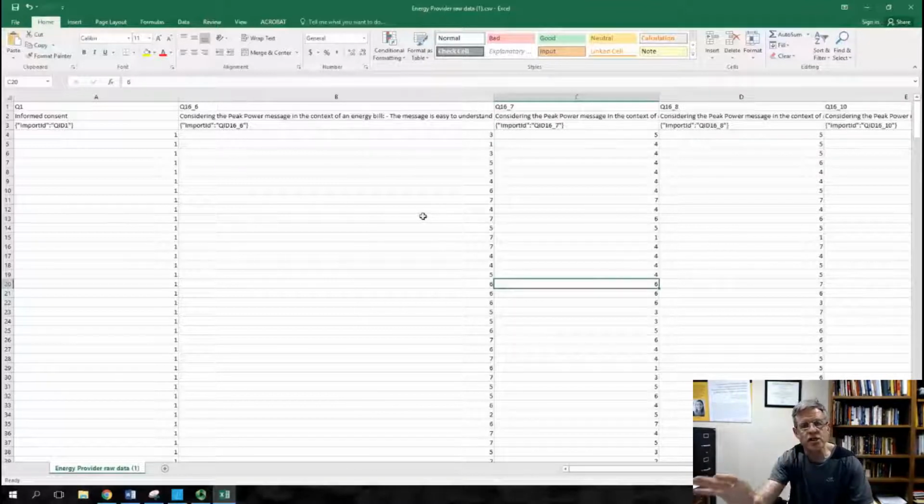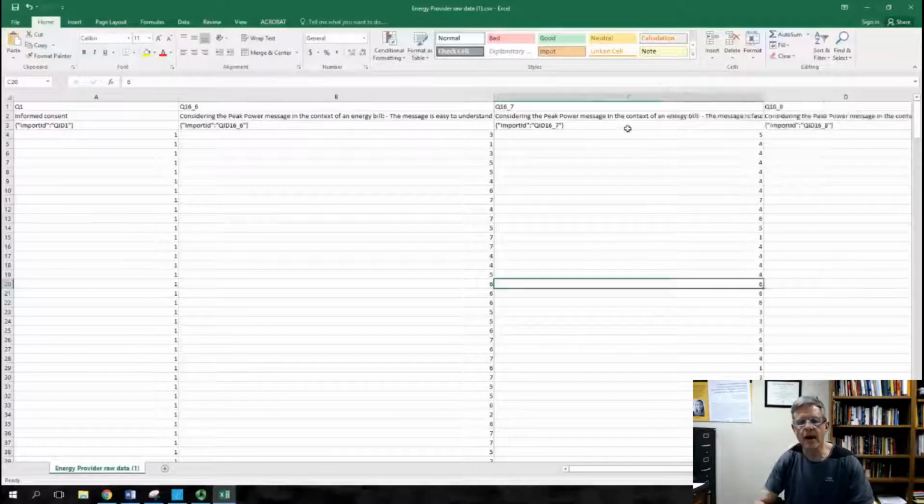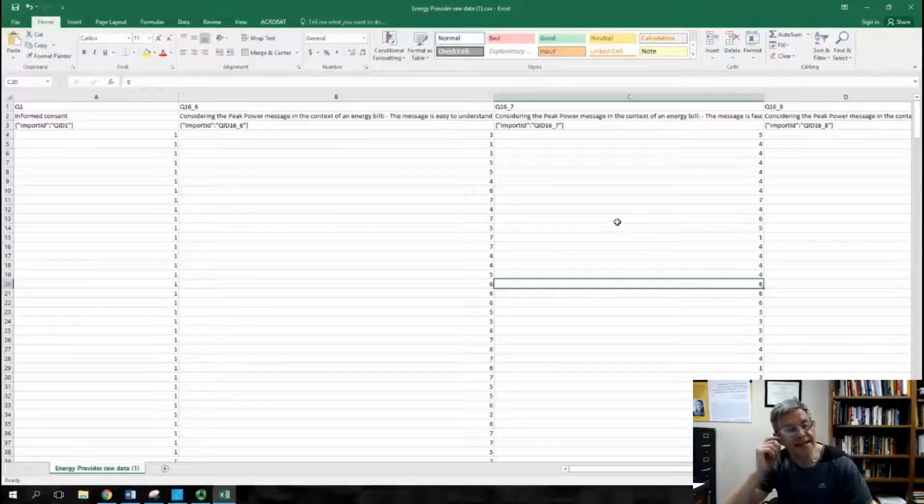We've got to make sure this is in order of the survey. Based on energy bill, the first question was easy to understand. Is that correct? I think it is. Based on the energy bill, the message was fascinating. Go back to your coding sheet and make sure you're seeing this. Make sure in our minds this is the right order.